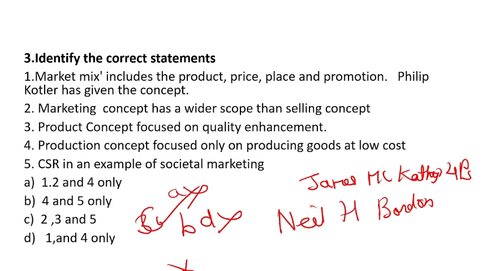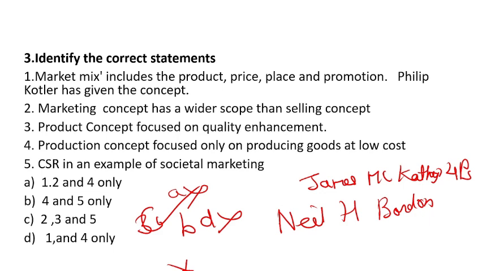Marketing concept has wider scope than selling concept, because selling only focuses on profits, but marketing focuses on delivering value to the customer, customer satisfaction and fulfilling his needs. Then product concept focused on quality enhancement.